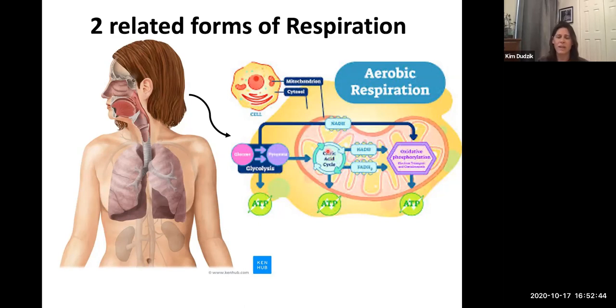And so that we said went back into the bloodstream, and the bloodstream then is going to bring it back to our lungs so we can exhale it out and put it back into the atmosphere. And then our plants like to use it. So sometimes we refer to cellular respiration as internal respiration, and breathing or respiration, our respiratory system, as external respiration.